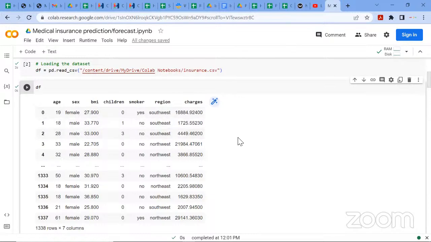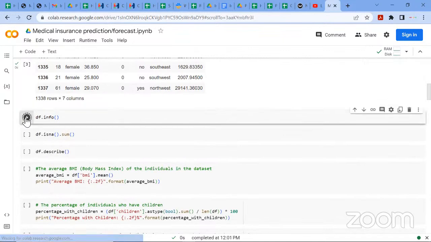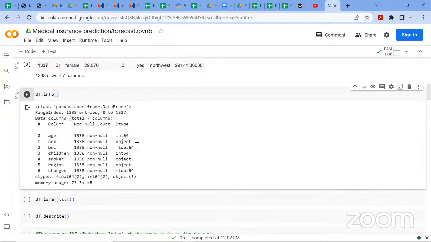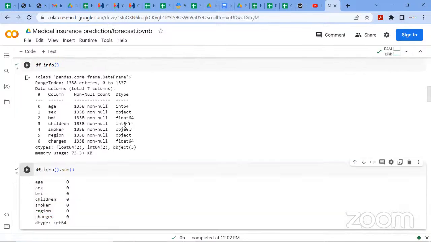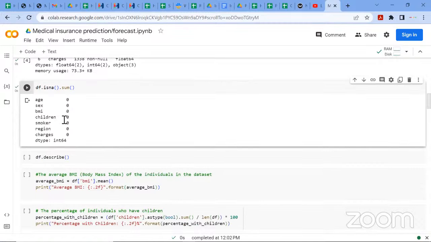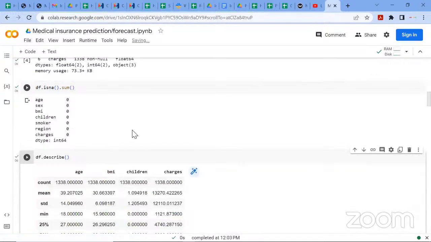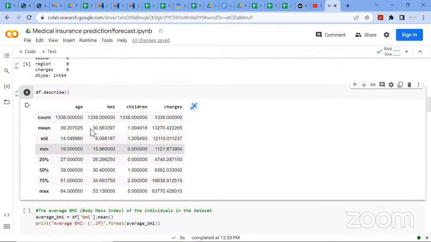So moving on, checking the info of our data. You can see the data has numerical and of course categorical variables. To check if we have missing data, this data set is pretty much clean. There's no missing data, so we don't have to handle missing data. So doing further analysis on our data to try and understand what we're working with.